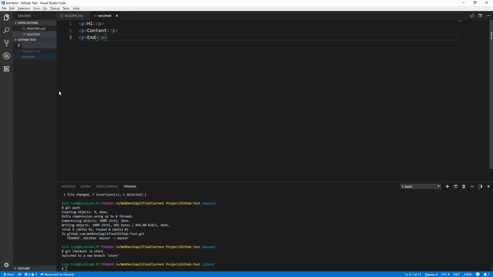Now let's add a file in here called store.html, and let's add some content. We'll just add a paragraph tag in here that says "this is the store".